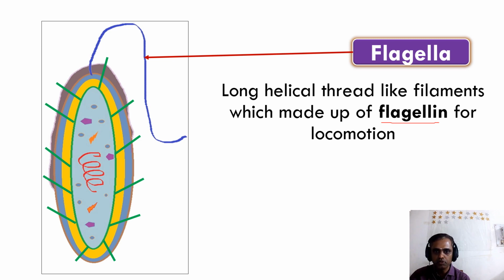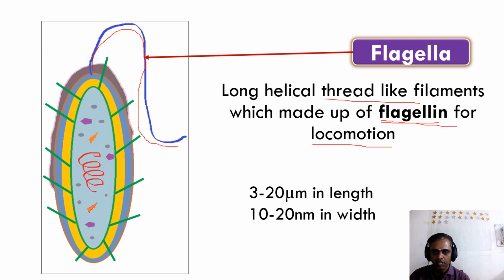So here are the things to remember. You can see it here, it is a long, helical, thread-like structure made up of flagellin. Another point: its function is for motion, locomotion, movement. It is 3 to 20 microns in length and 10 to 20 nanometers in width.